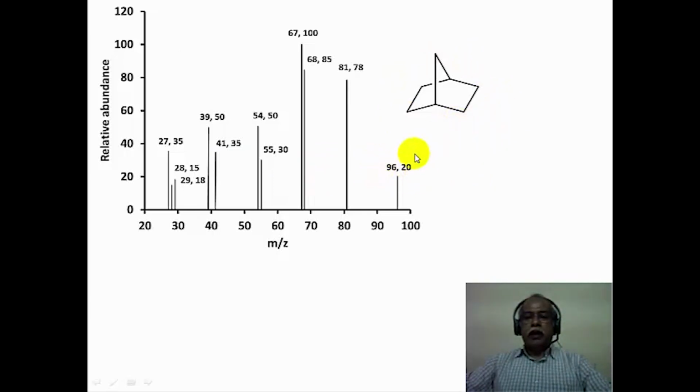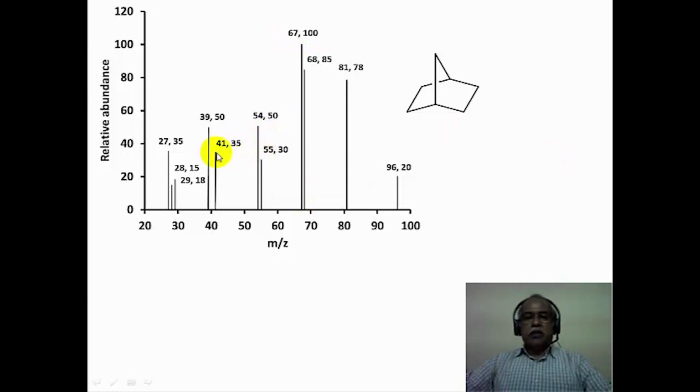The norbornane molecular ion peak is around 96, and if it loses an ethylene molecule, 28 mass units will be lost. Probably it will produce a cation radical of cyclopentene. Such a cation radical loses a hydrogen atom to give 67, which is the base peak. So loss of an ethylene unit followed by loss of a hydrogen atom, resulting in the formation of a cyclopentenyl cation, corresponds to the 67 mass unit.